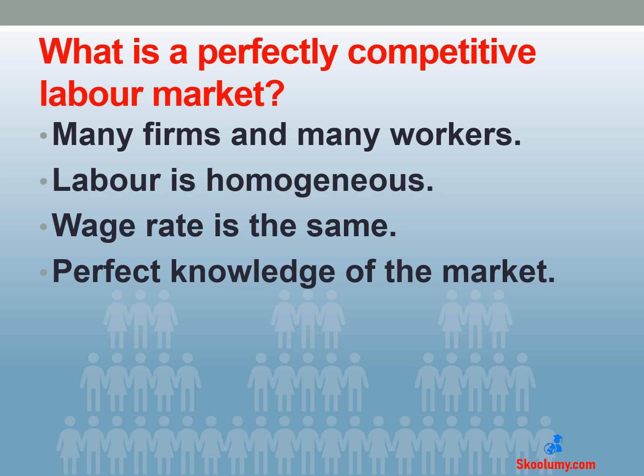Number 3. The wage rate is the same. All the firms pay the same wage rate. Any firm that decides to pay less than the ruling wage rate will lose their workers to competitors. A worker cannot also ask for a higher wage because there are many workers that are willing to accept the prevailing wage rate. It means that the firms are wage takers.